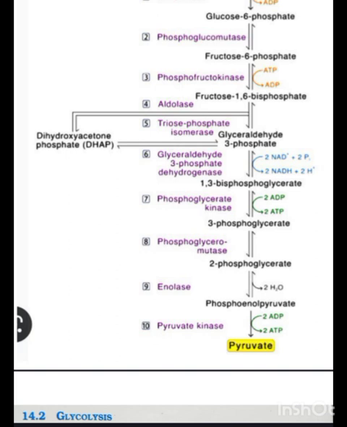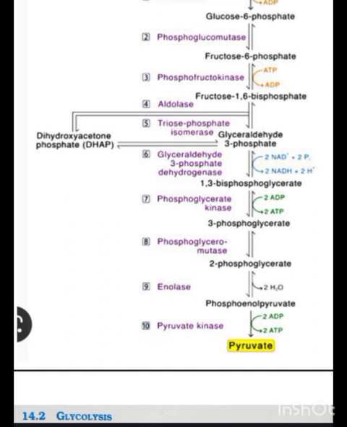Fructose 1,6-bisphosphate is further converted into glyceraldehyde phosphate, which is an isomer of DHAP, under the action of the enzyme triose phosphate isomerase. Now 2 molecules of NAD positive are converted into 2 molecules of NADH, and glyceraldehyde 3-phosphate is converted into 1,3-bisphosphoglycerate under the action of the enzyme glyceraldehyde 3-phosphate dehydrogenase.